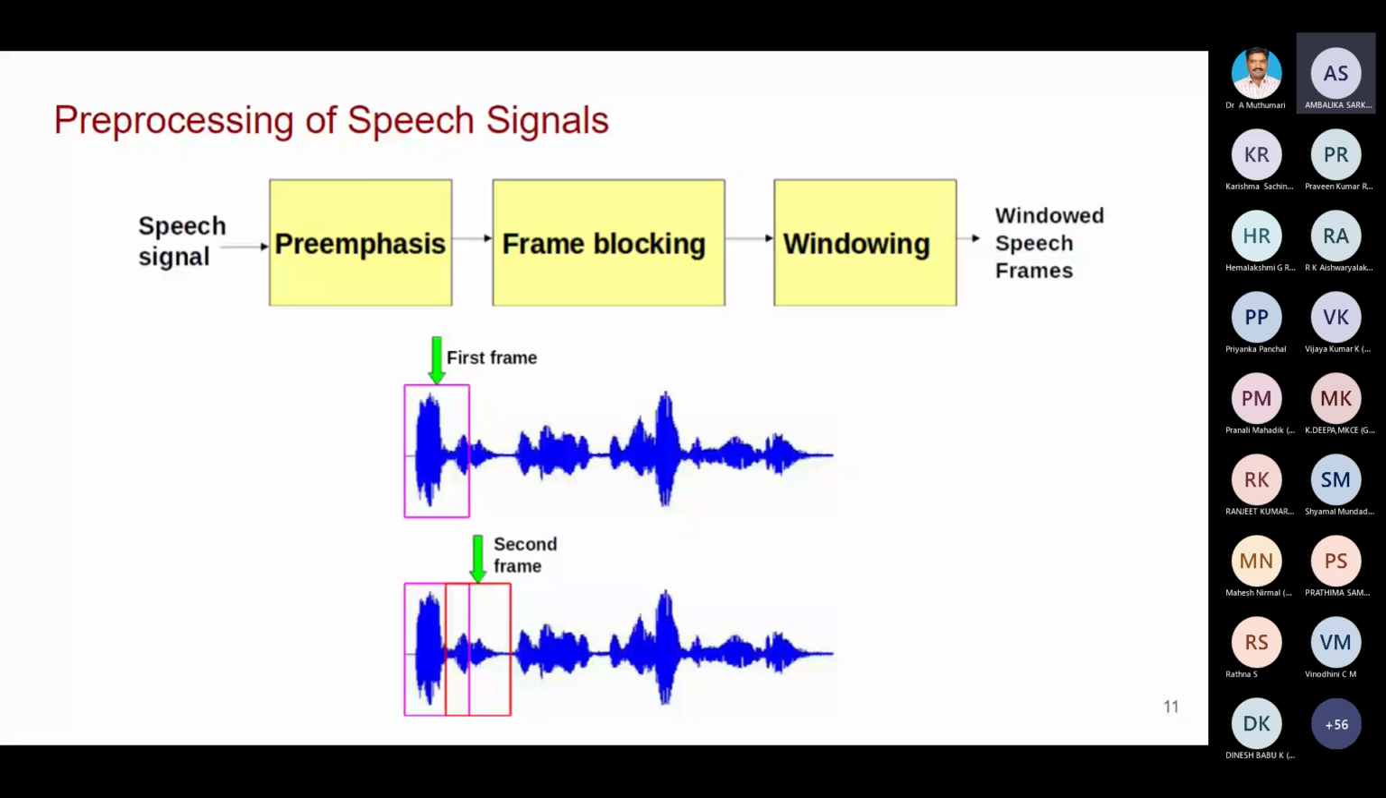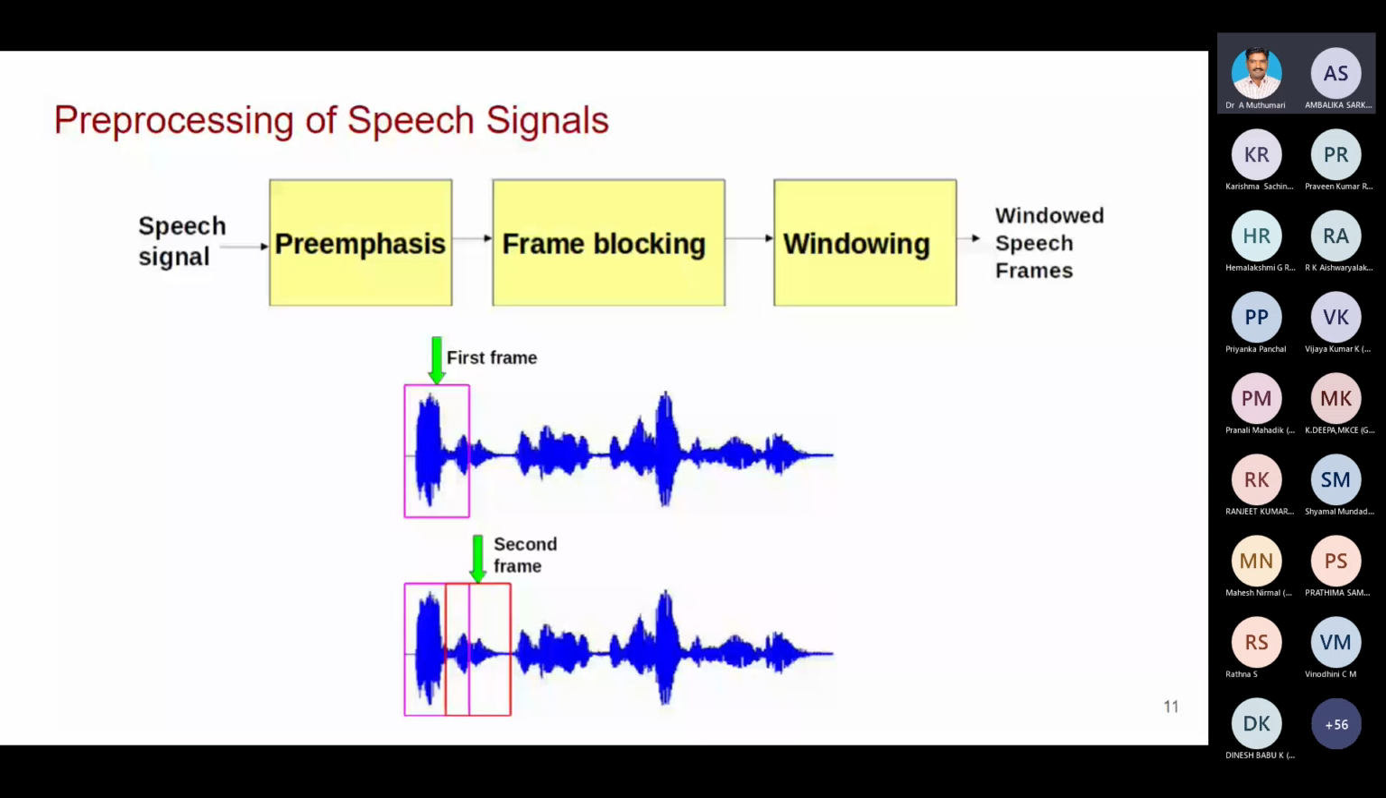Let me tell you the reason for this. Pre-emphasis: in my speech I have low frequency as well as high frequency. Vowel sounds are usually low frequency signals, and they have high energy. Vowel sounds have high energy and low frequency. Energy will be more, frequency will be less.